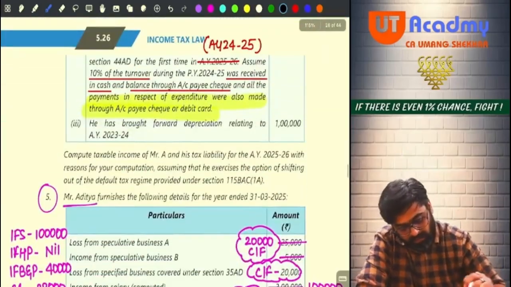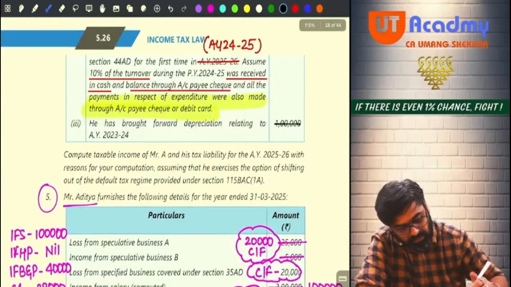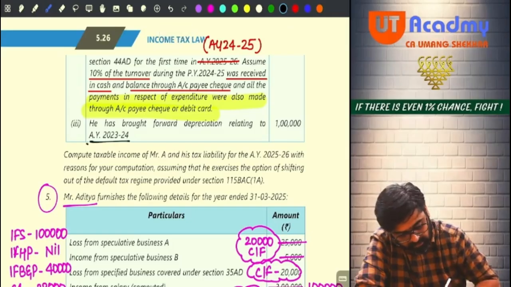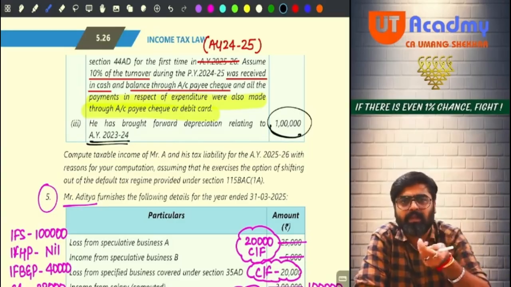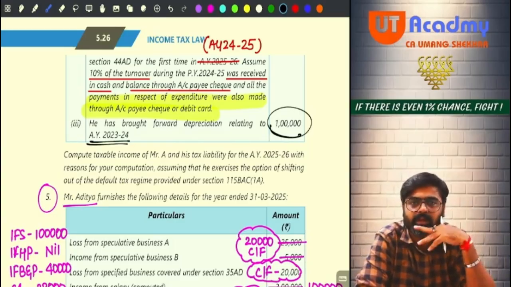So do you have any unabsorbed depreciation? Yes, 1 lakh rupees. Can you see 1 lakh rupees? Now this is for the assessment year 23-24. This you can carry forward for indefinite years. So it is easily coming in this year. It can be set off against your business incomes.